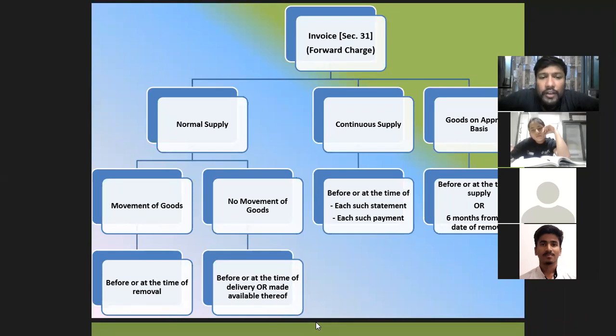So here when there is no movement of goods, it's before or at the time of delivery or made available there too. So जो टाइम पे आप सामान उनके हाथ में दे रहे हो वो हो जाएगा आपका time of supply. Coming to continuous supply, this can be somewhat like power, gas, water. Now again, power, gas comes under services, but if we talk about goods, it can be some sort of materials or any sort of equipments or any such tools which you are using in your business premises on a continuous basis. Fine, some kind of a packed stuff or anything it can be.